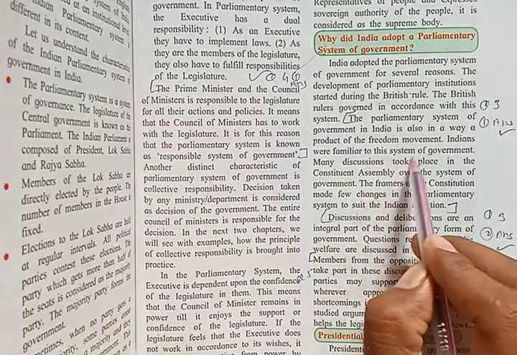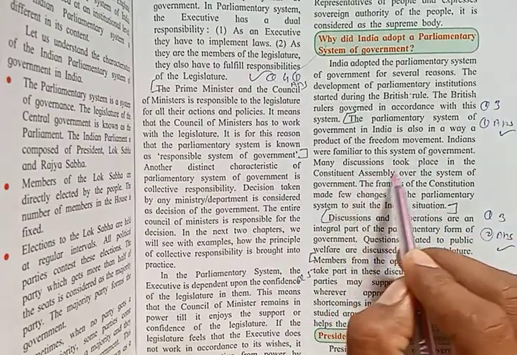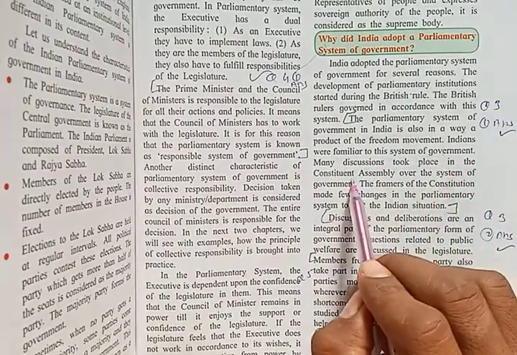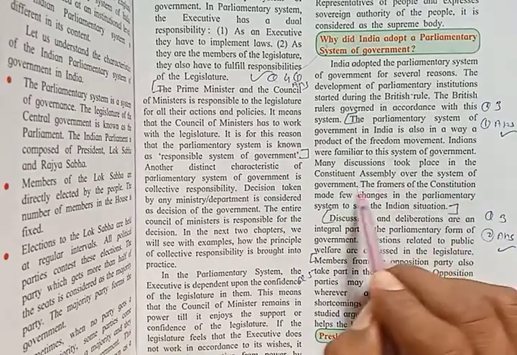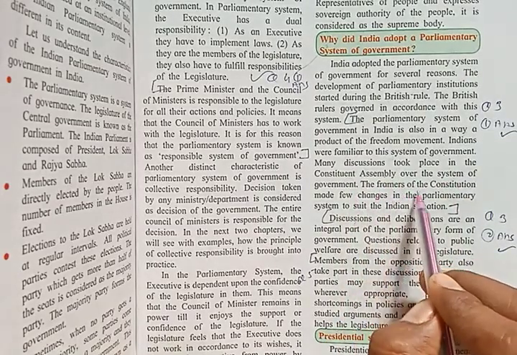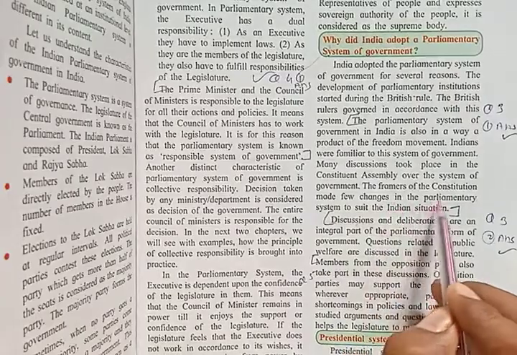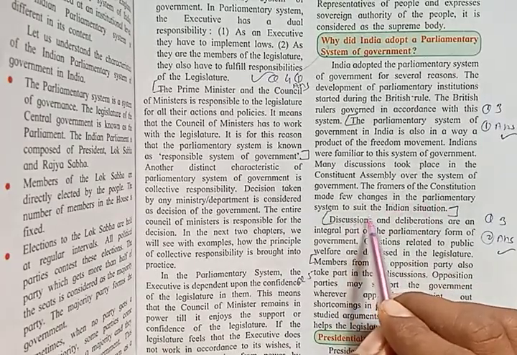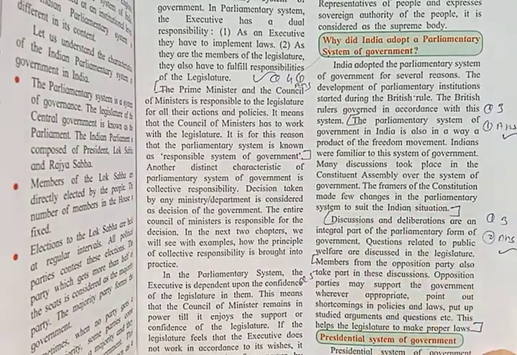Indians were familiar with this system of government. Many discussions took place in the Constituent Assembly over the system of government. The framers of the Constitution made a few changes in the parliamentary system to suit the Indian situation.